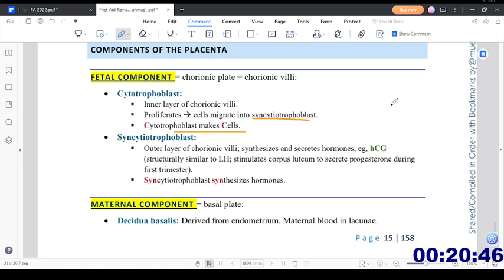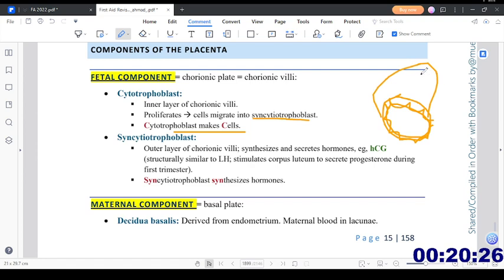Suppose this is a layer with cells, like these are the cells. This is the cytotrophoblast, and outside this we have the syncytium of the cells, the syncytial trophoblast.